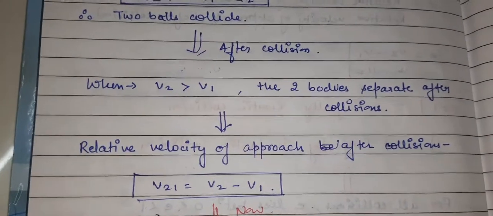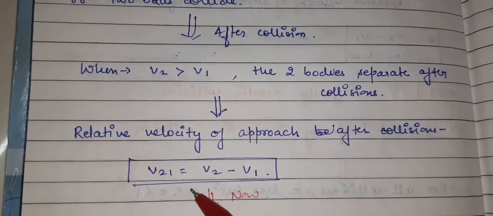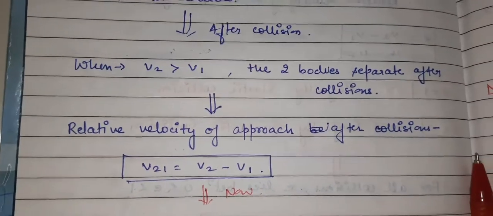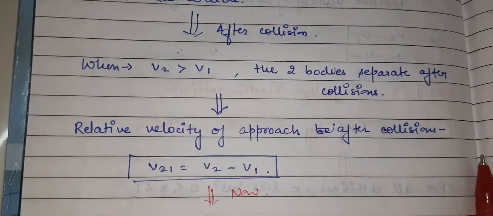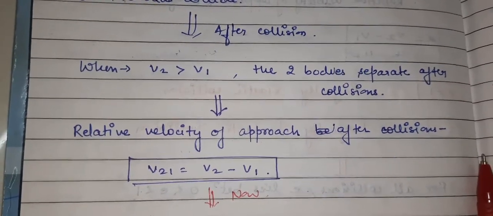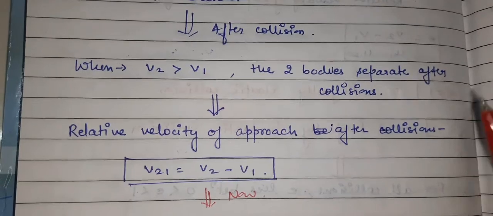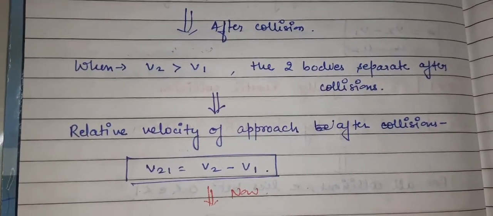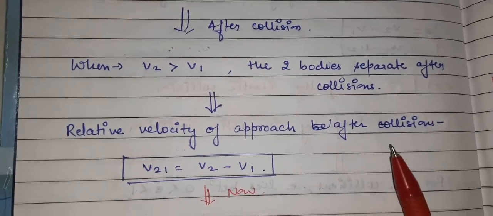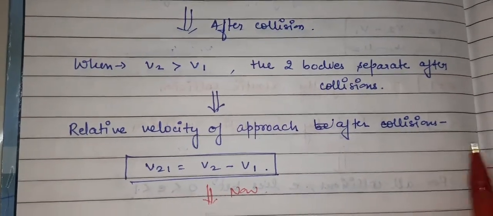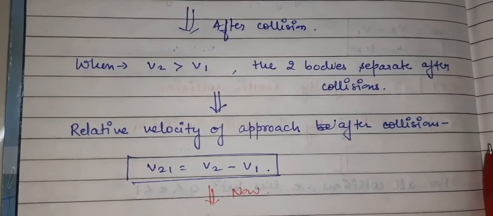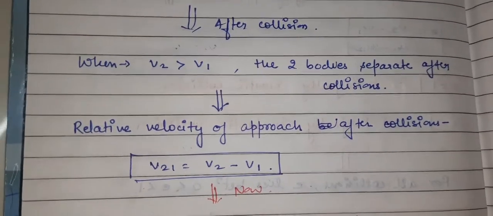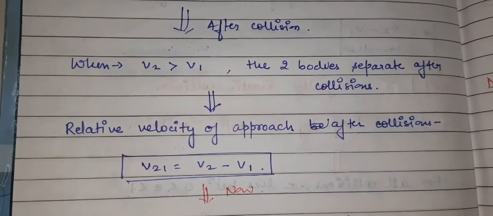Now the relative velocity of separation after the collision can be written as v21 is equals to v2 minus v1. Now again a question can arise, ma'am, why we have taken v21, why not v12? Okay, so there is one reason for not writing v12 here. Why? Because if I write v12, means v1 minus v2, then in that condition we have to imagine the velocity of the first body is greater than the second body. This I should explain with the diagram.